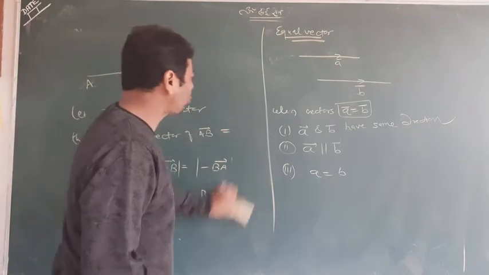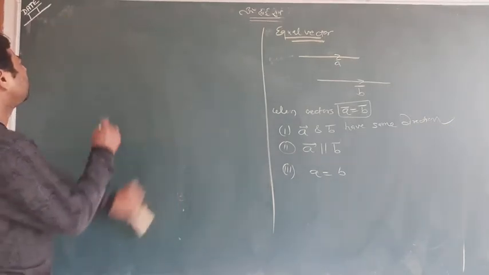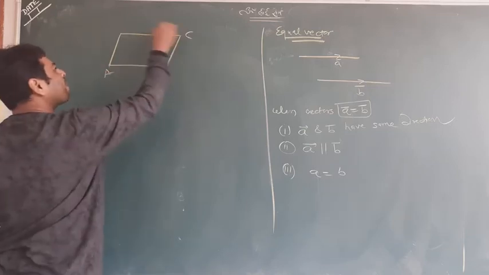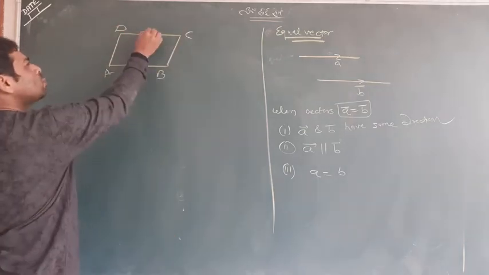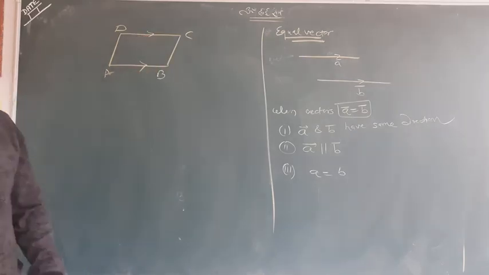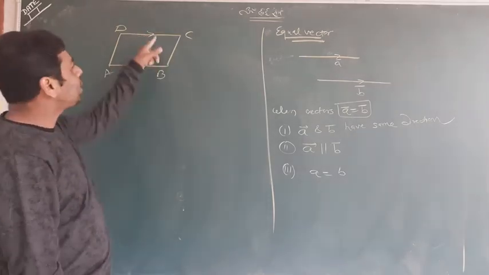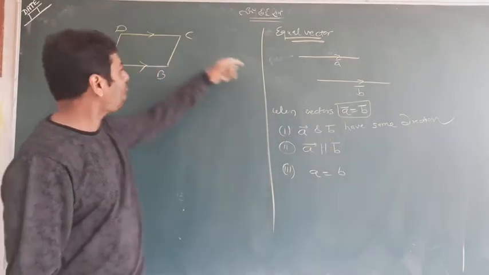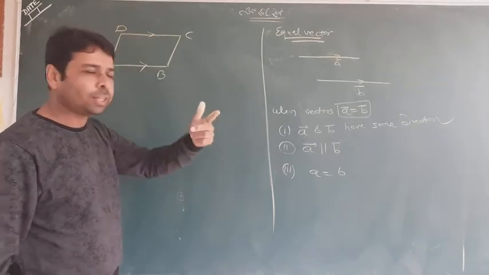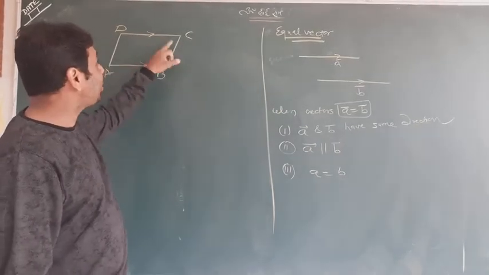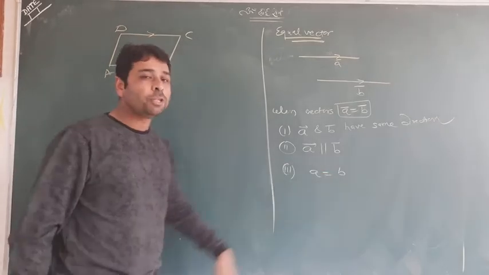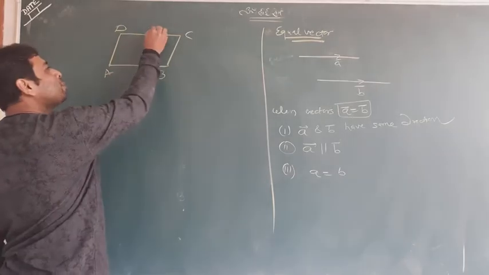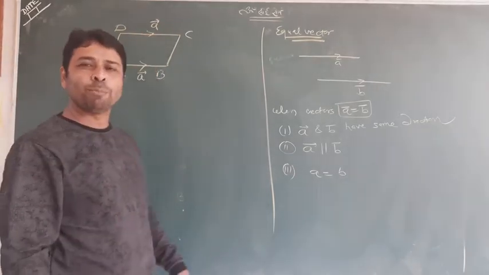I would speak some more about equal vectors. Can you see the picture? This is my parallelogram. Suppose these two directions are the same. So one should understand that these are none other than equal vectors. Because if I make the direction the same, they are parallel, yes. They have the same length, meaning their mod is also equal. So if I write it is A, you should not say it is B, you can also say it is A, because both are equal.